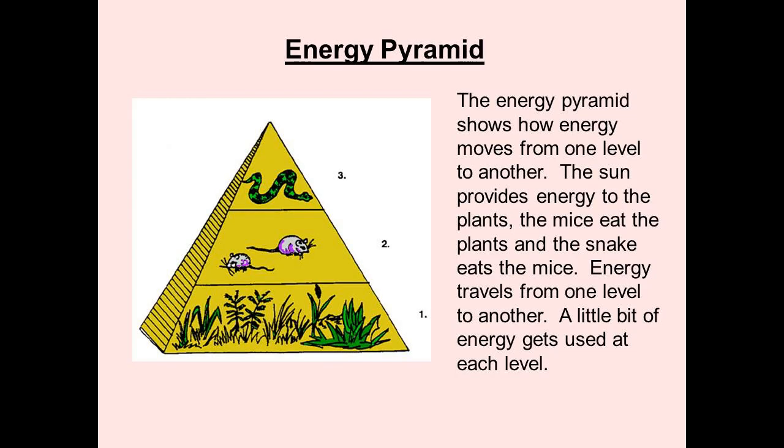Energy pyramid. The energy pyramid shows how energy moves from one level to another. The sun provides energy to plants, the mice eat the plants, and the snake eats the mice. Energy travels from one level to another. A little bit of energy gets used up at each level.